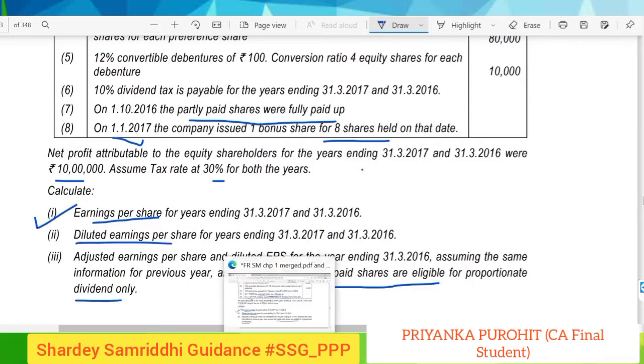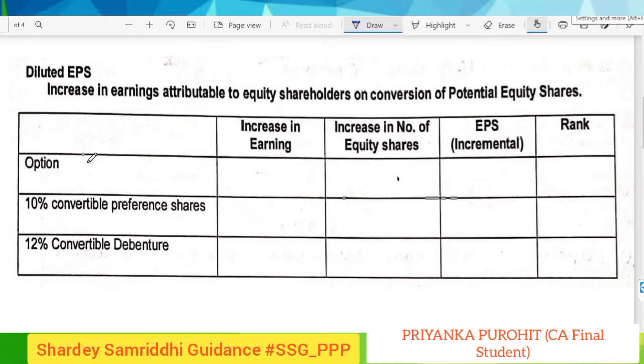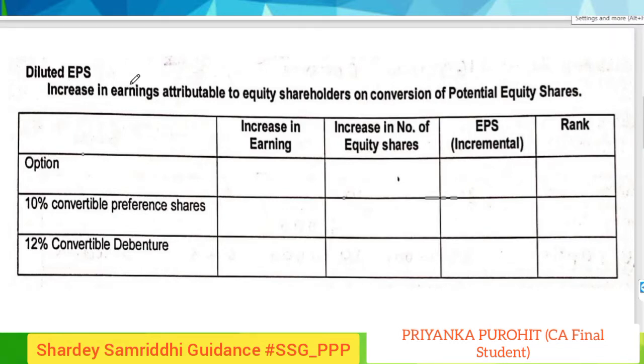Now we will calculate the diluted earnings per share for both the years. Let us go to that sheet. For calculating the diluted EPS, as we know from the concepts video also, where various potential equity shares are given, we have to ascertain the sequence which we have to follow.